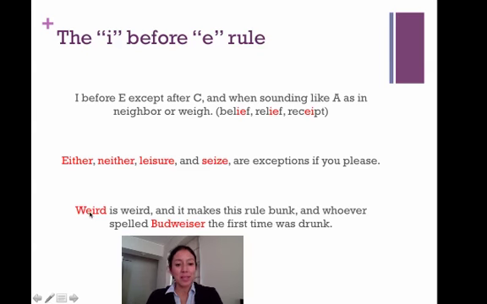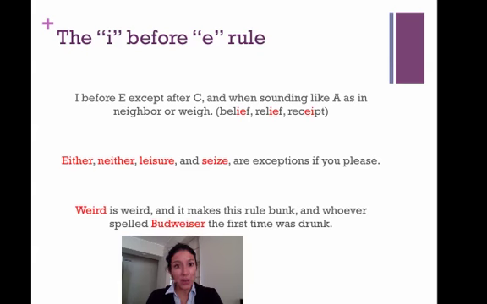So take a look at this. I told you that you write IE, right? I before E. But in this case, there's no C, and they wrote EI. So weird is one of those words that breaks the rule, such as either, neither, leisure, and C's. And the same with Budweiser, right? So always remember, I recommend that you remember this first part of the poem. I before E except after C, and when sounding like A as in neighbor and way.